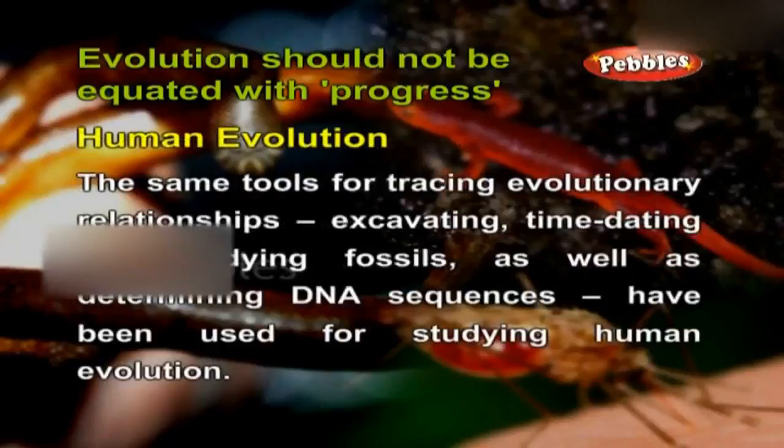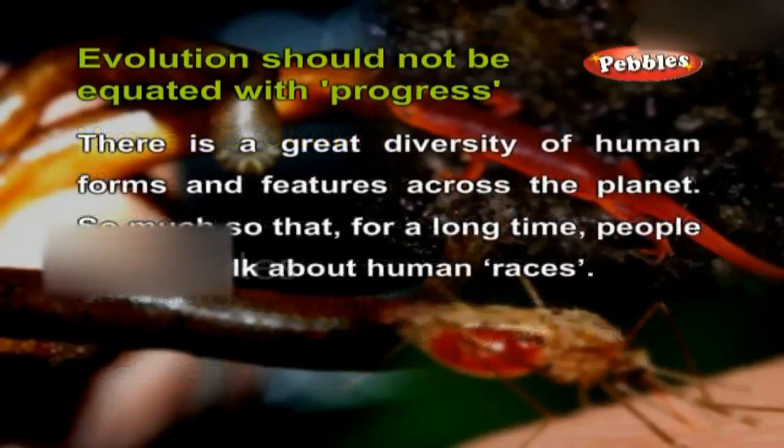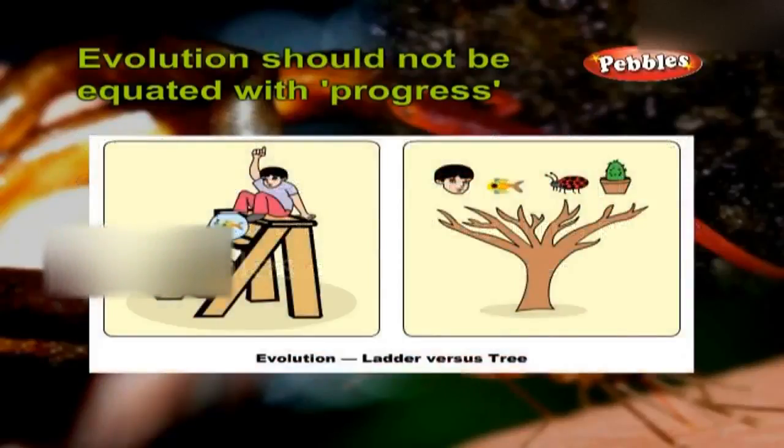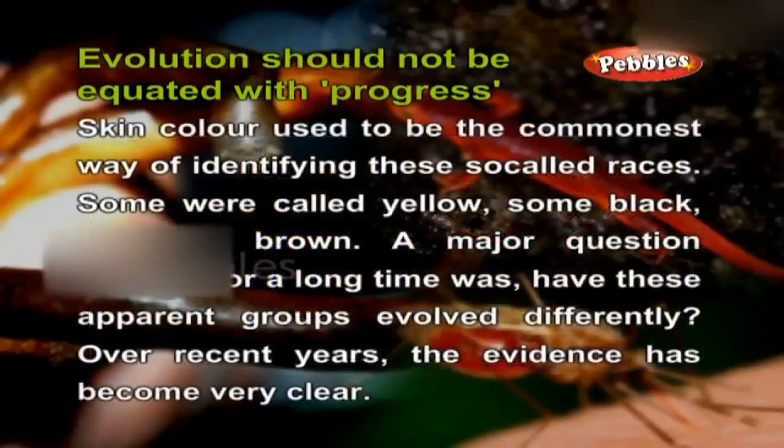The same tools for tracing evolutionary relationships, excavating, time dating, and studying fossils as well as determining DNA sequences have been used for studying human evolution. There is a great diversity of human forms and features across the planet, so much so that for a long time people used to talk about human races. Skin color used to be the commonest way of identifying these so-called races. Some were called yellow, some black, white or brown.